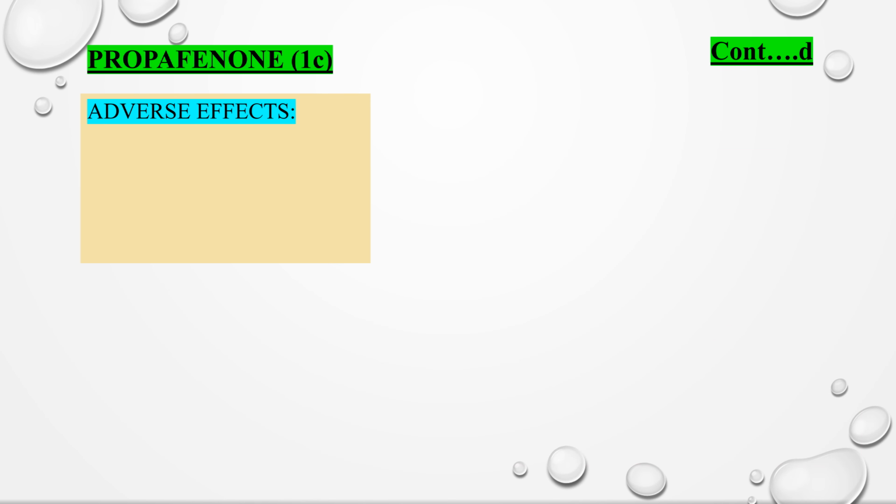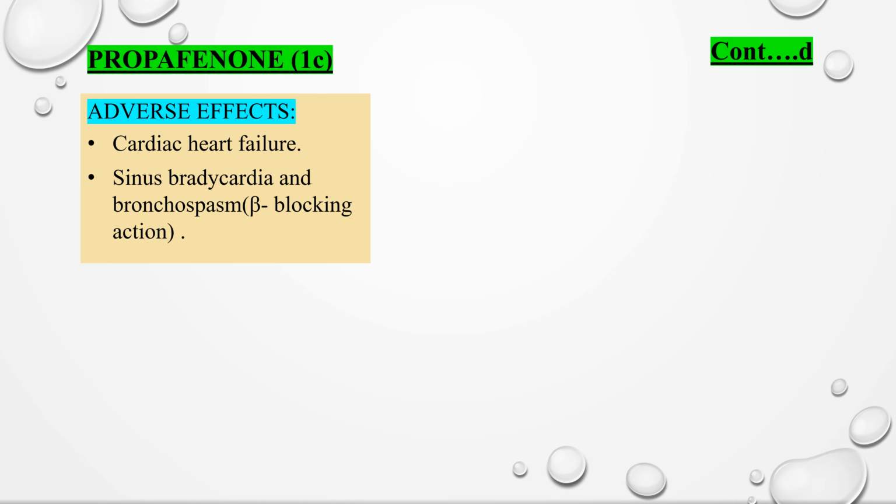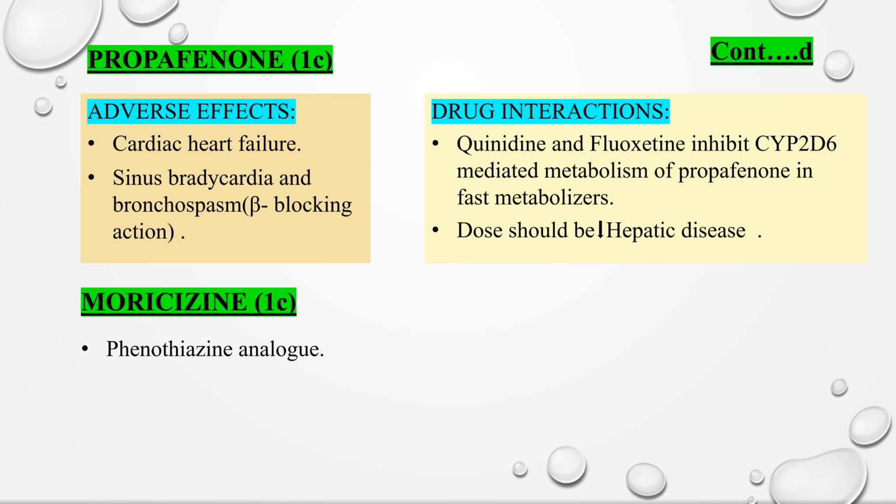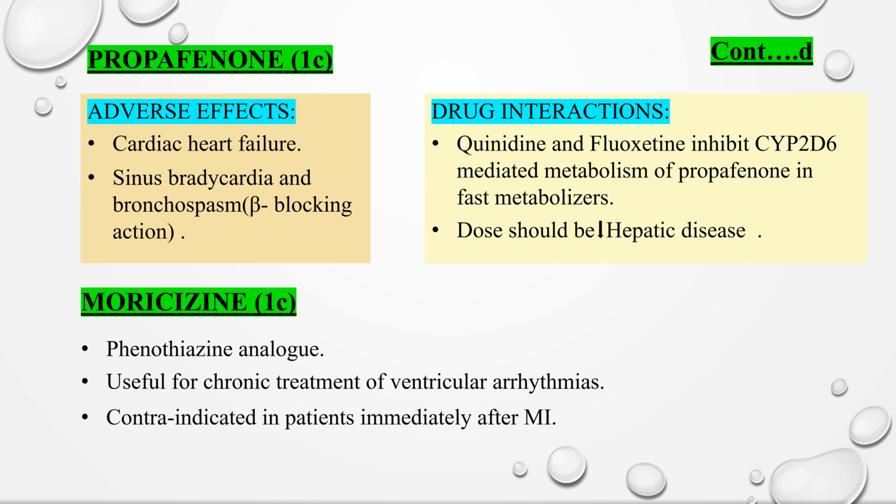Adverse effects of propafenone include cardiac heart failure, and due to beta blocking activity, it also produces sinus bradycardia and bronchospasm. Coming to drug interactions, quinidine and fluoxetine inhibit CYP2D6 mediated metabolism of propafenone in fast metabolizers. Dose should be reduced in hepatic disease. Coming to the drug moricizine. It is a phenothiazine analog. It is useful for chronic treatment of ventricular arrhythmias. It is contraindicated in patients immediately after MI. It is not preferred currently.